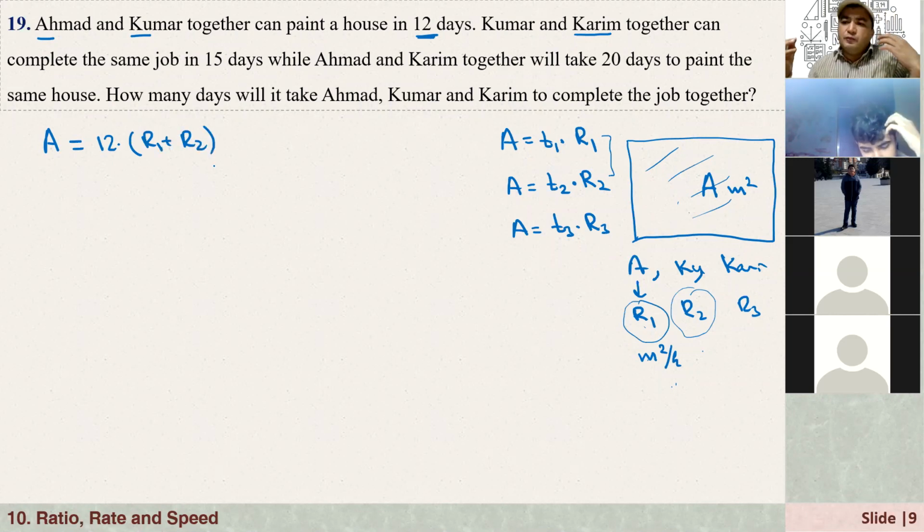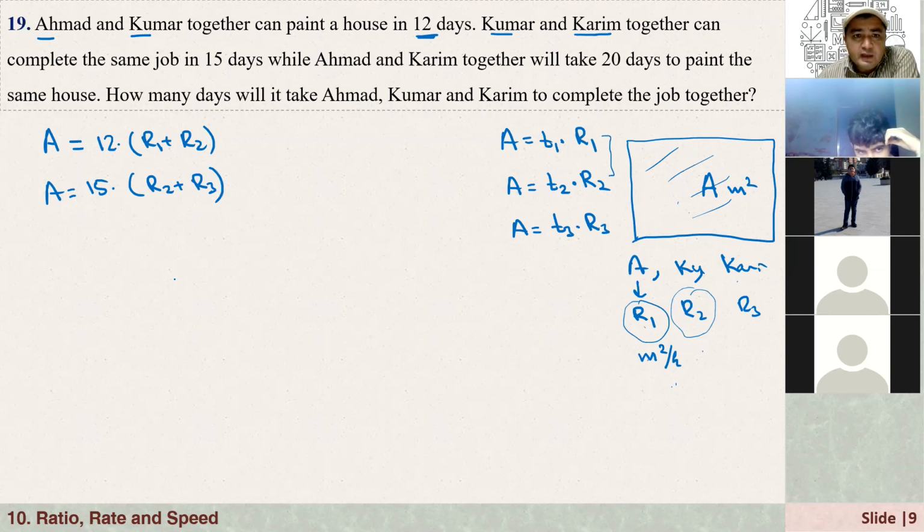It's like two cars moving towards each other, right? If I ask you at what speed they are approaching each other, we need to add their speeds. And also here people are working together, which means they can work much faster, right? So we need to add their rates. And Kumar and Karim together can complete the same job in 15 days. So again, the same job, right? They can complete it in 15 days if they combine their workforce. That's Kumar and Karim, so that is R2 plus R3.